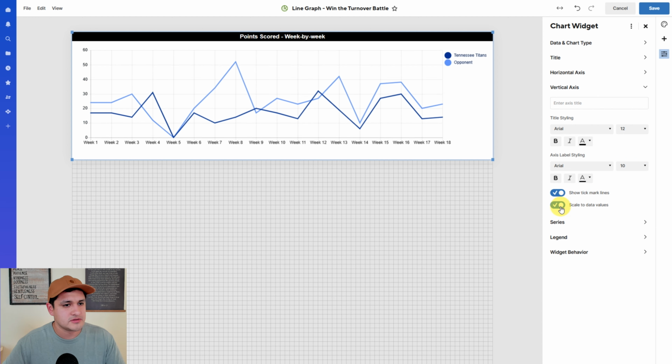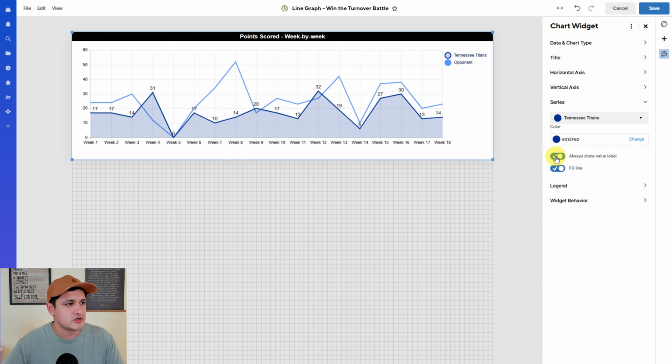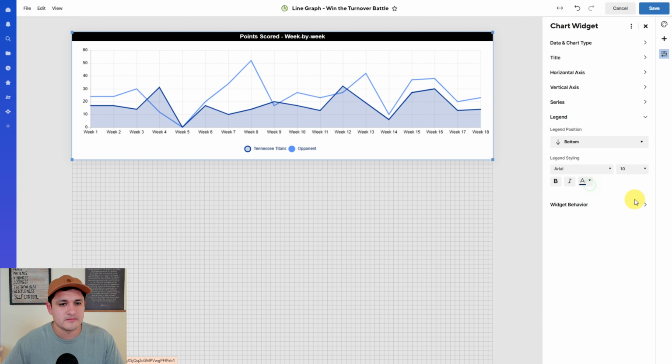So I don't want to scale the data here. I want to fill the line only for the Titans, just because that's the team I'm focusing on here. And so I'm going to do that. I don't want to show my data values here. I feel like it's too messy. I don't like that personally, but that's up to you. And I'm going to put my legend at the bottom here, change this to black.